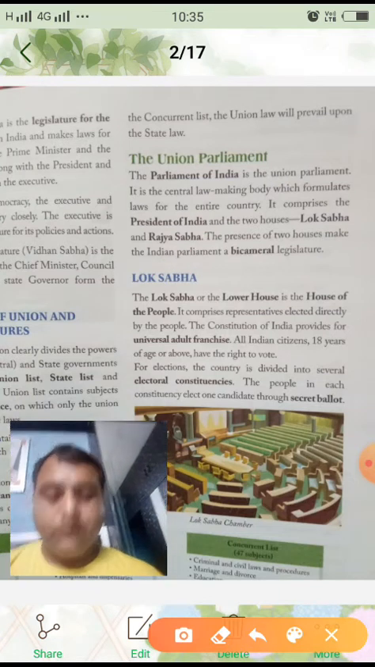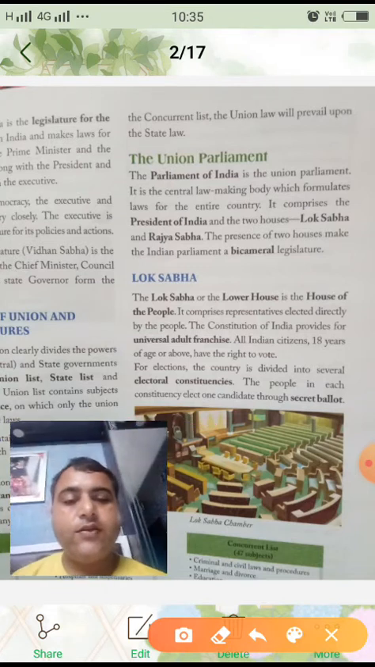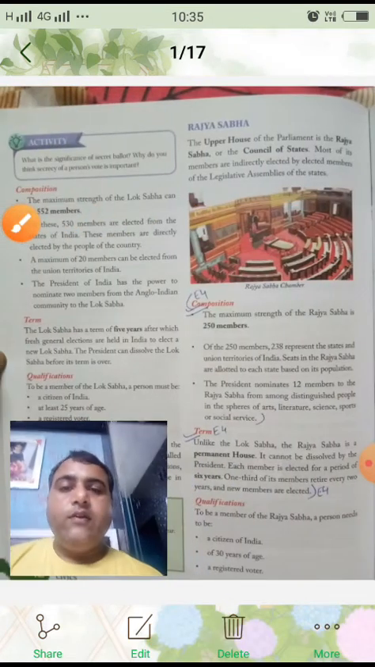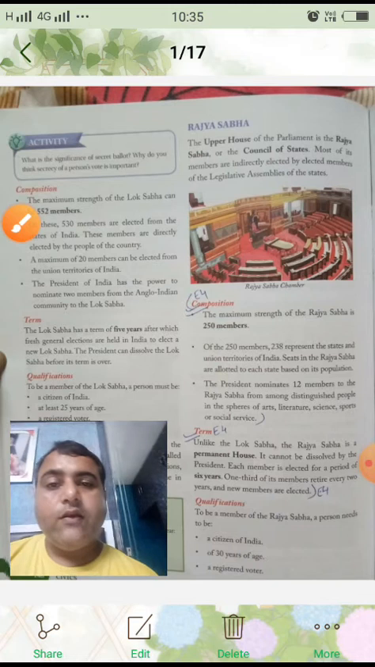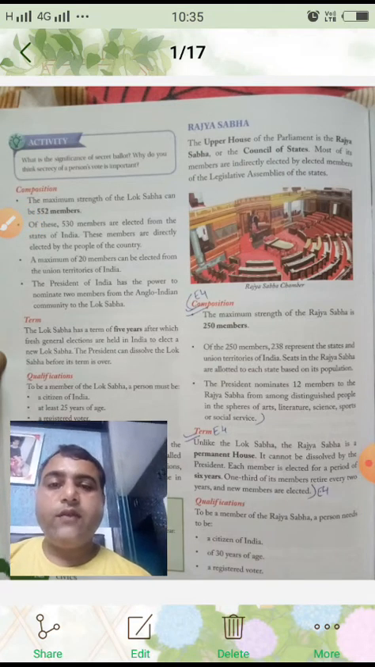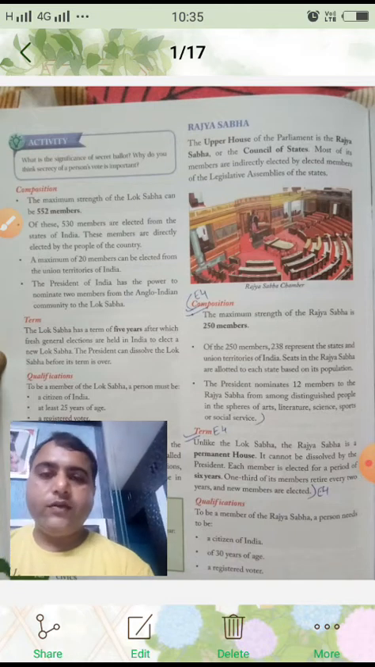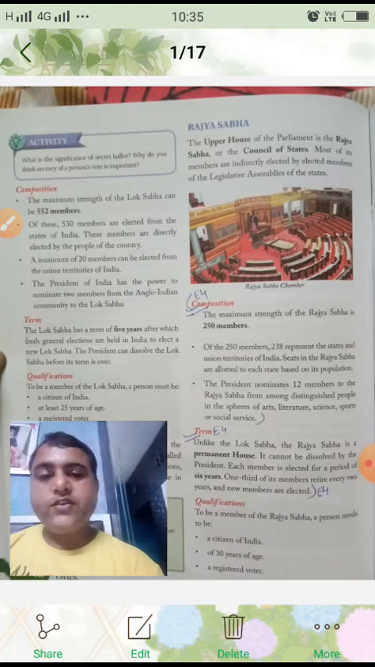Now after this we shall have another page. Just a minute. Now what is given? About the composition, the term and the qualifications for the member of Lok Sabha. Now composition is given.